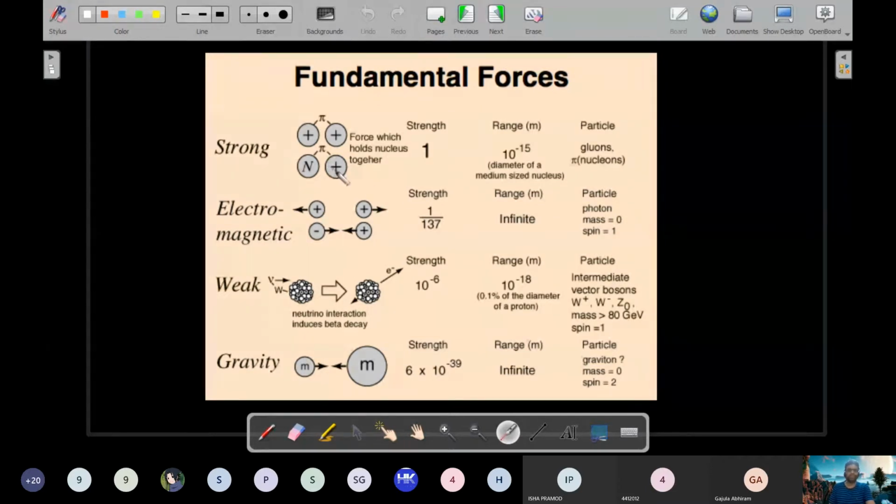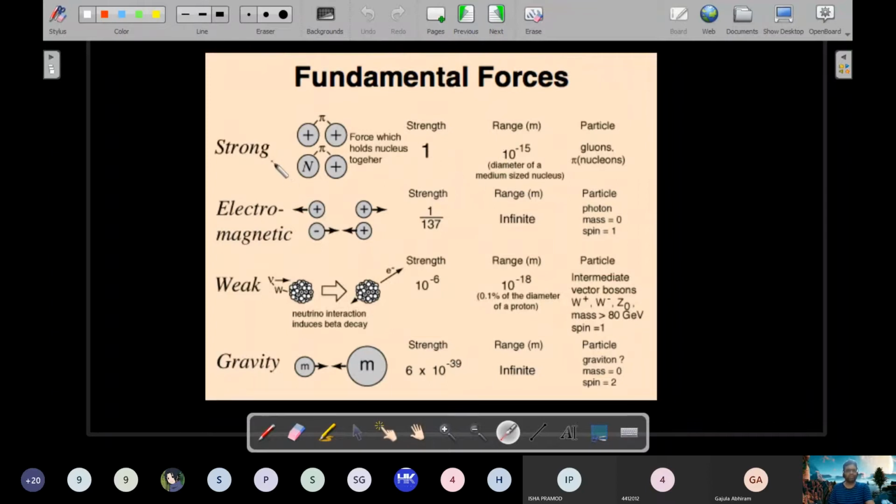Strong nuclear forces are the ones which hold nucleons together. These plus signs are protons, N is the neutron. So these two are going to be held together using the strong nuclear force. These are short range forces, and the range is only up to the diameter of a medium sized nucleus. Fermi is this unit, or femtometer is another way of calling 10 power minus 15. So even for a large size nucleus, within that large size, every neutron will not interact with another neutron if the distance between them is more than this particular range. So that's very important. It's very strong, but it has a very short range in this particular context.